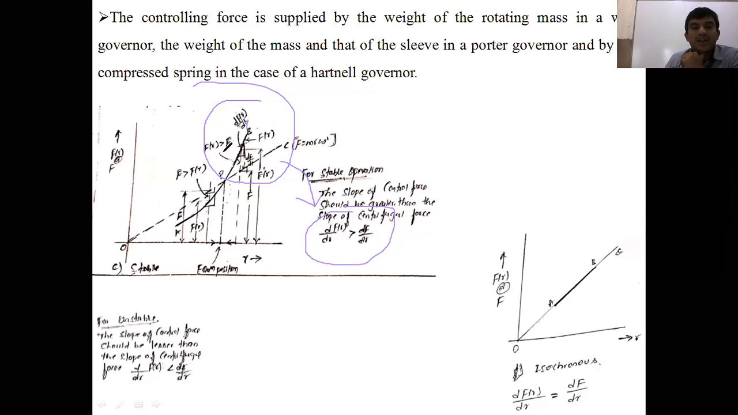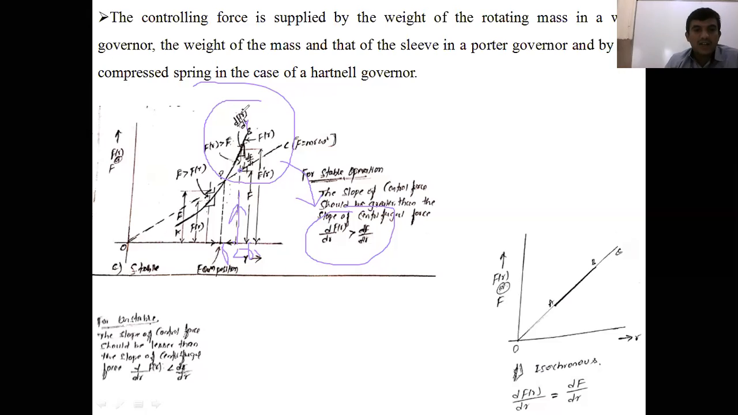See the F suffix R, the controlling force. If you draw, this is at position R. Now this one is R1, and R1 is greater than R. This is the second equilibrium position. Then you draw a vertical line. Once you draw a vertical line that touches the centrifugal force line, there is an OC line that gives F.